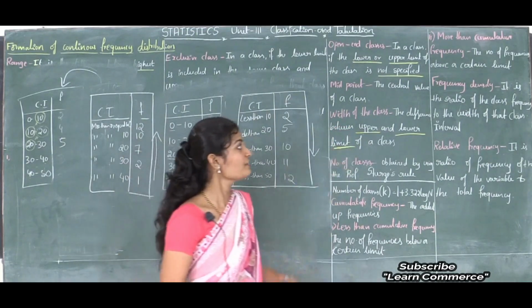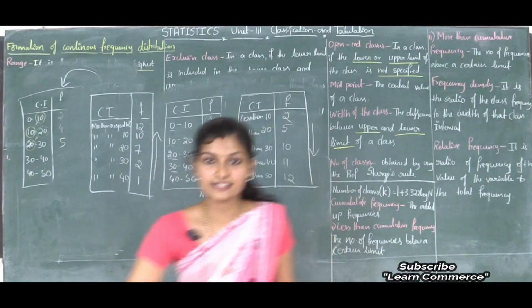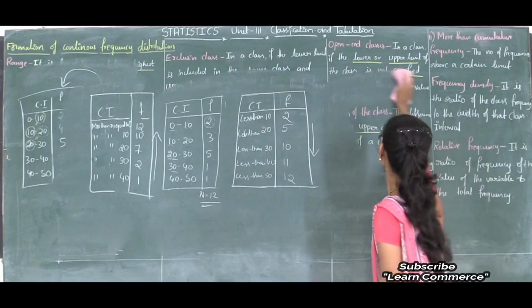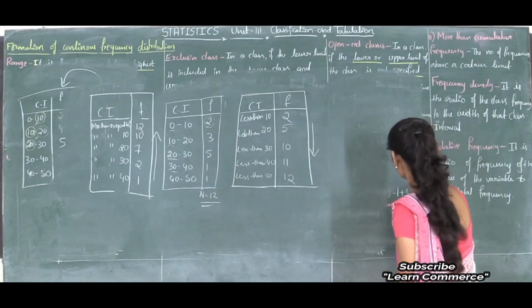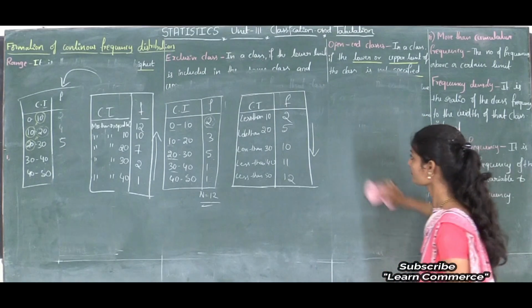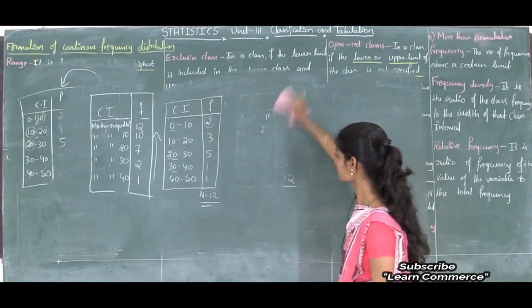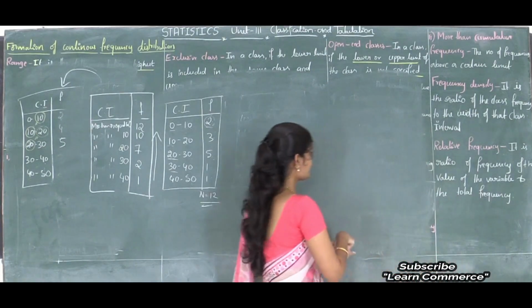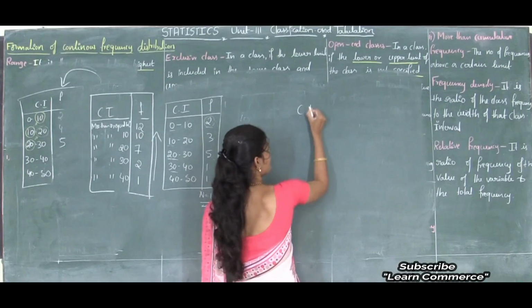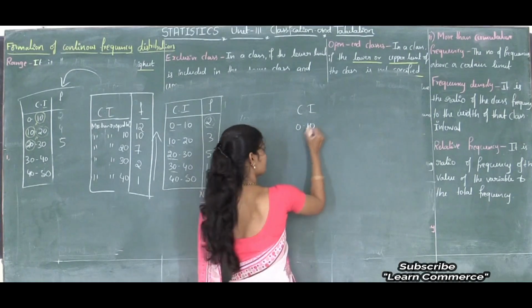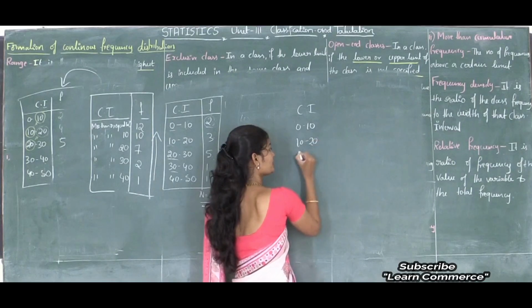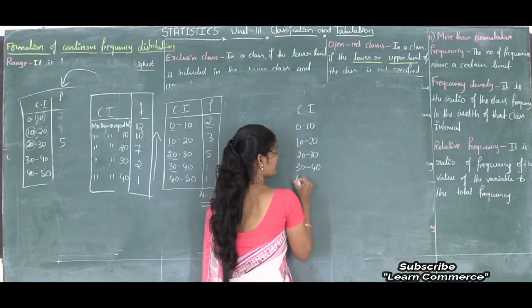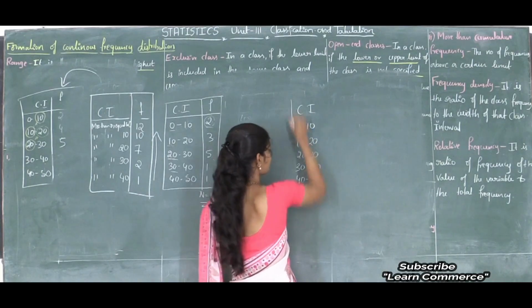Okay, next is frequency density. What is frequency density? Frequency density is... here also I consider the same class intervals, that is 0 to 10, 10 to 20, 20 to 30, 30 to 40, 40 to 50.